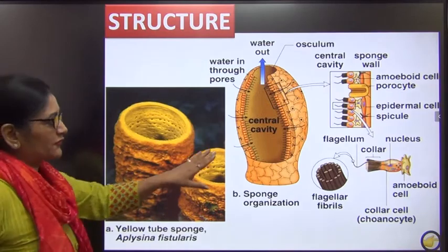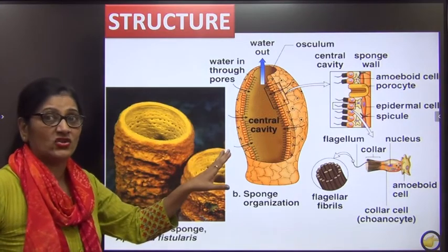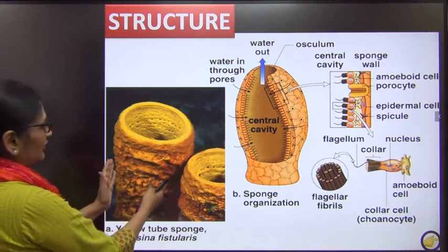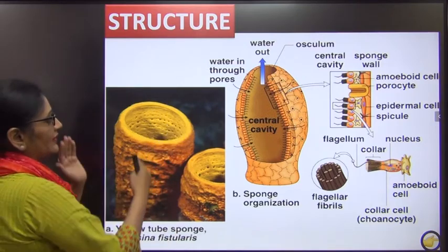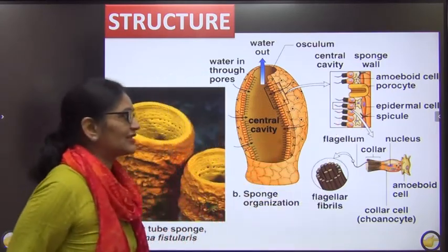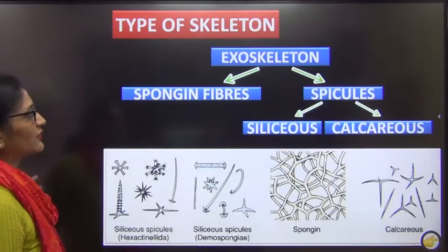One more thing about the structure that is very important. I'll just show you first a few figures and then I will talk about the exoskeleton, that is the spicules. So just see some of the diagrams. See how they look. They are pores, and then this is the osculum. See how these choanocyte cells line the internal surface. Just a few diagrams for you.